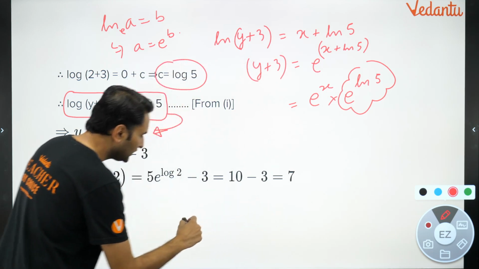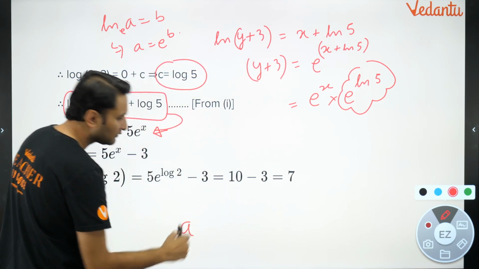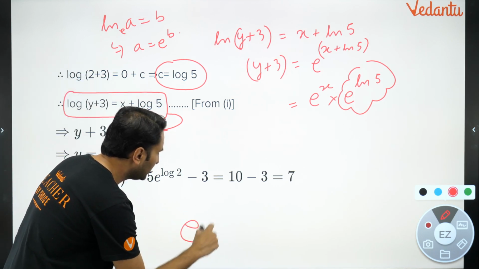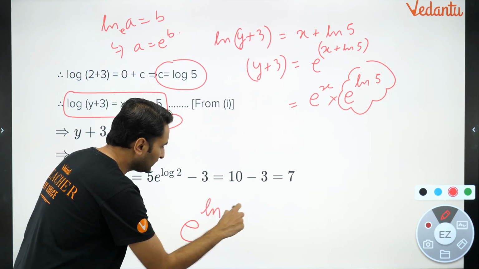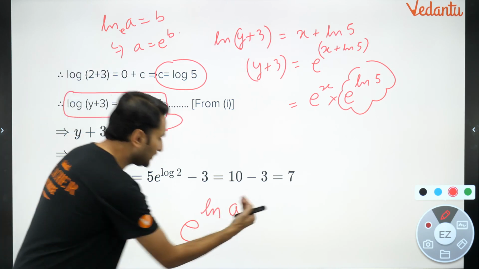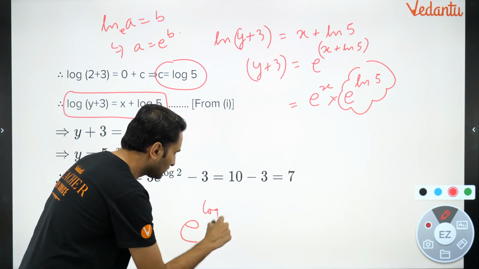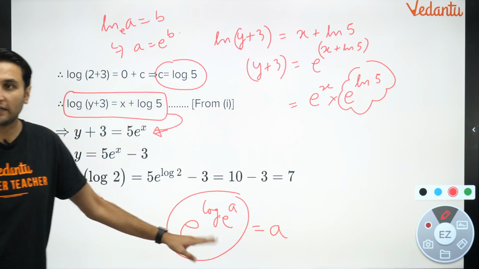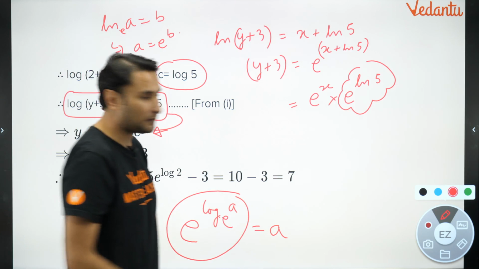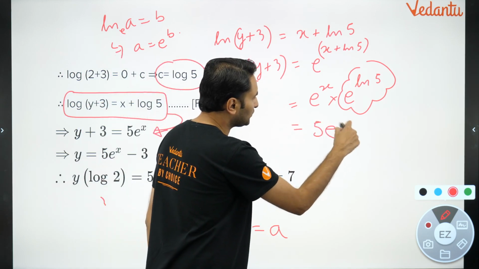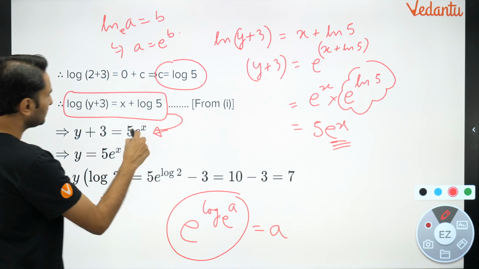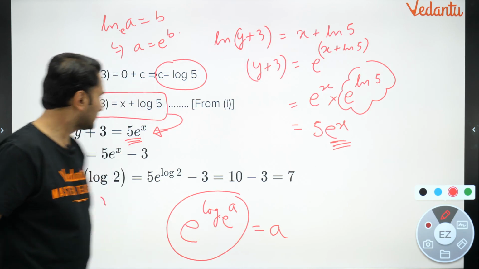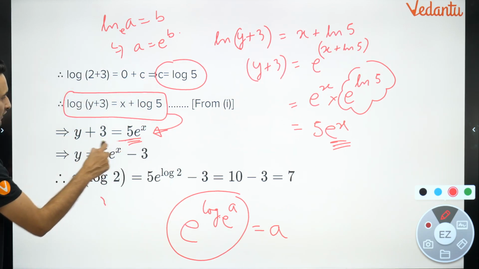Did I not tell you, e raised to power ln a, always remember, this is always a. Did I tell you in many other classes so many times? This simply becomes 5. It becomes 5 e raised to power x. ये आ गया 5 e raised to power x. So y plus 3 becomes 5 e raised to power x. This is your specific solution.